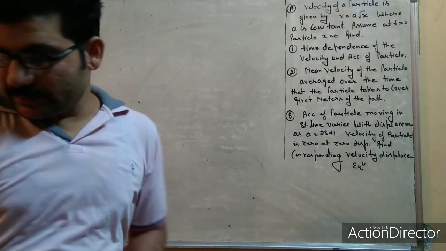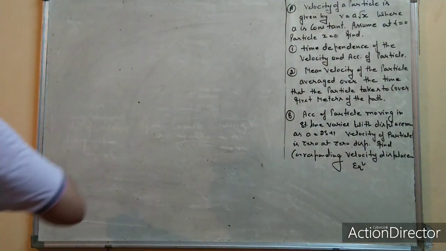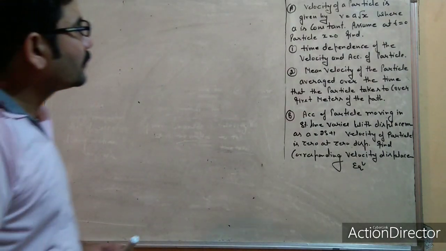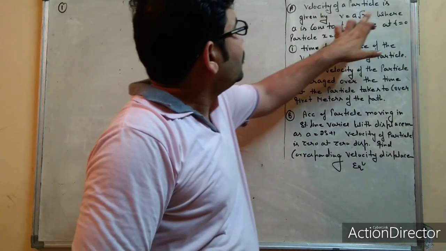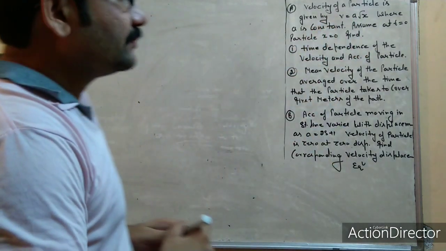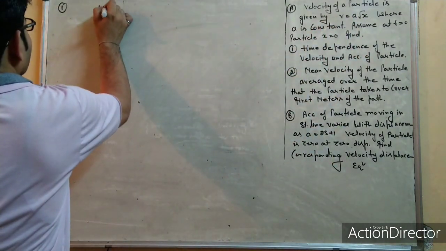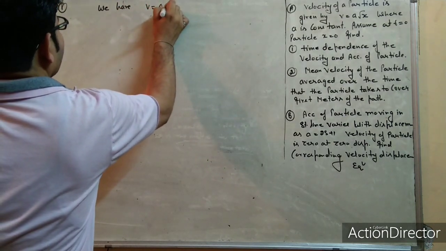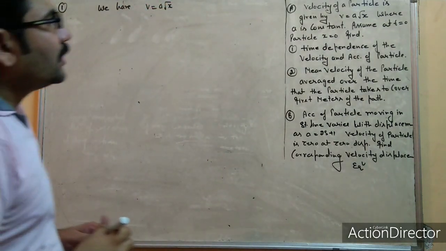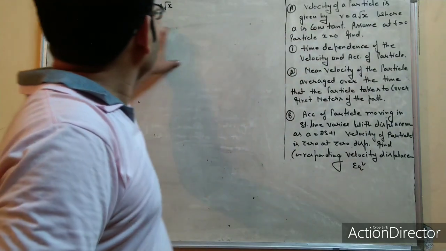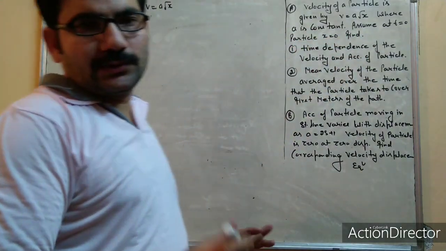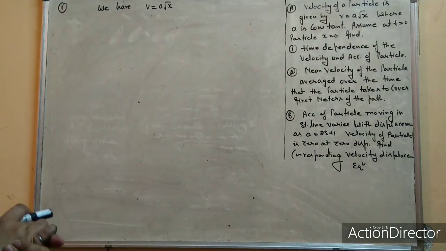So we will solve that numerical. First, the velocity of a particle is given by v equals A root x. Here A is constant and assume at t equals 0, x equals 0.